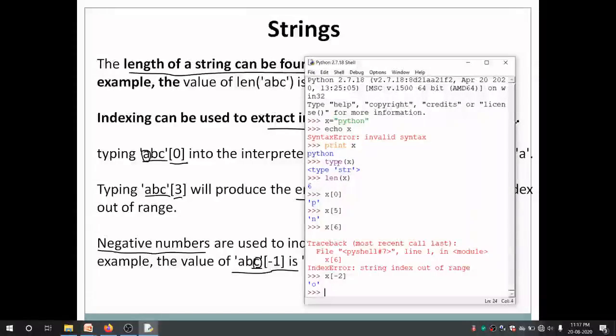So these are some string manipulations which we can do in Python. We can find the length, and individual characters can be retrieved by using indexing. Even negative indexing can be used in Python.